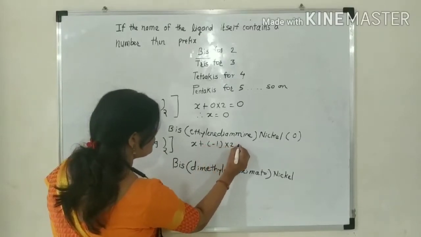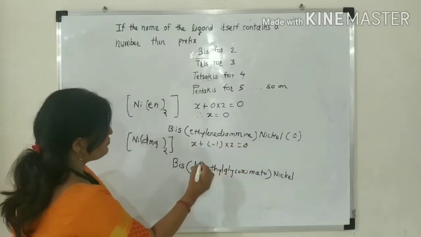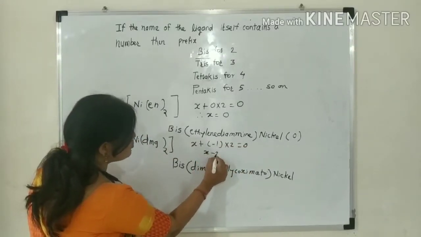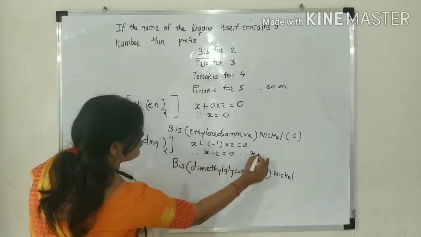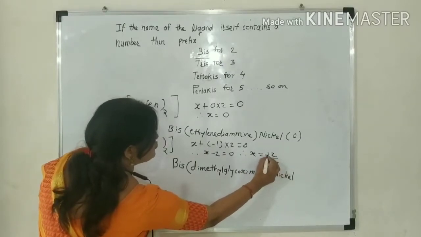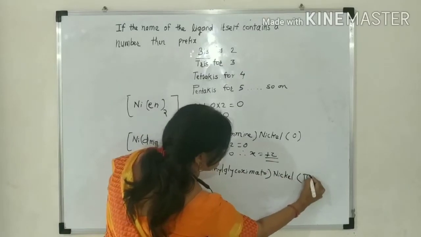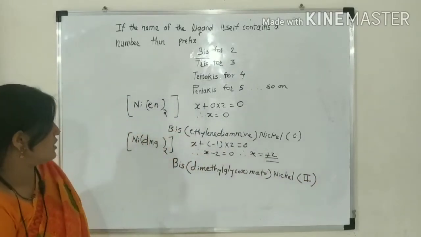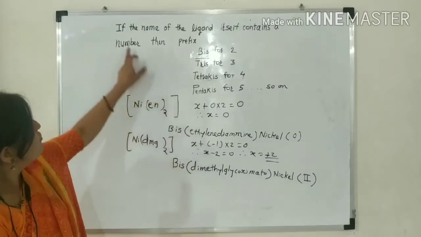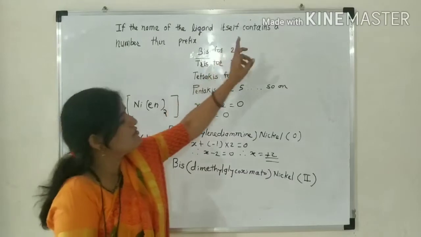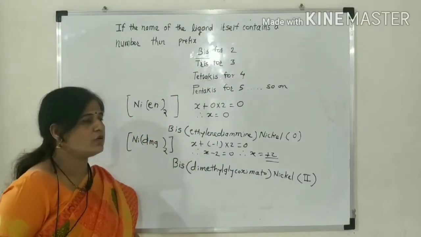So -1 into 2, and the sum of the oxidation states is equal to 0. Therefore X minus 2 is equal to 0, so X equals plus 2. You write this in Roman numerals as the oxidation state of nickel in this complex. This is the nomenclature when the name of the ligand itself contains a number. You can take other examples from the book and try them.